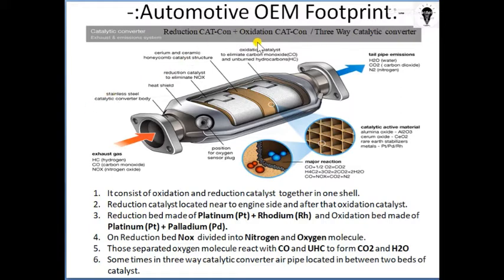But if you notice the name of this catalytic converter, it is the three-way catalytic converter. So why is it called three-way? Because this device works on three pollutants: HC, CO and NOx. So here one more additional thing it controls, that is nothing but the NOx emission. To control the NOx emission, we have to convert that NOx into N2, as it is available in the atmosphere.